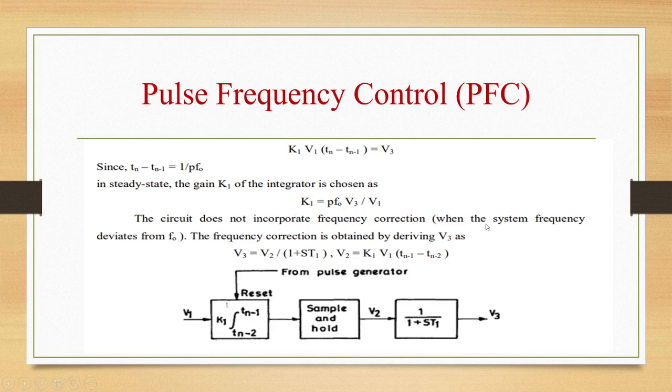So the circuit does not incorporate frequency correction. Frequency correction is obtained by deriving V3 as V3 is equal to V2 by 1 plus ST1, and V2 is equal to K1 V1 (Tn minus 1 minus Tn minus 2).